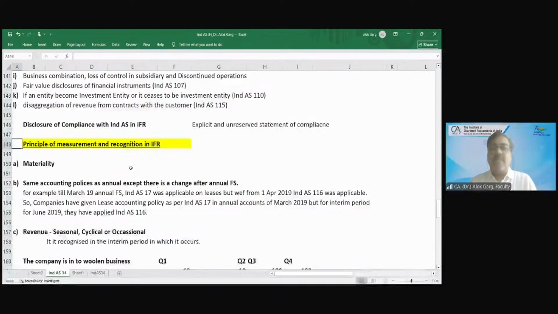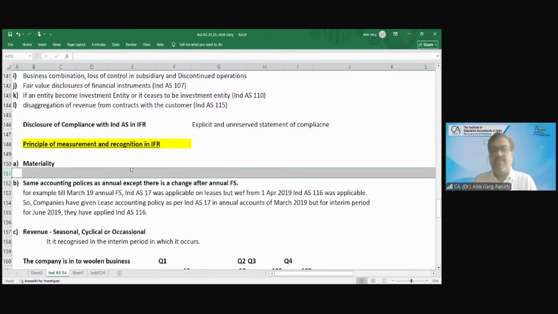On the principle of measurement and recognition in interim financial reporting, the first concept is materiality.